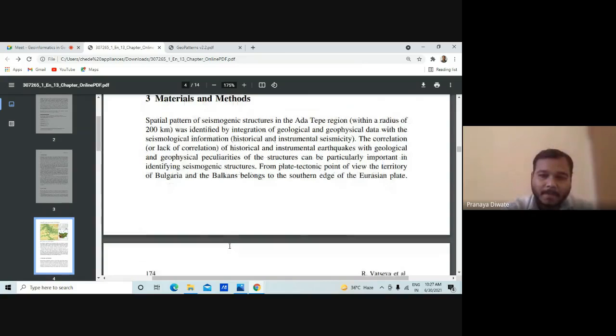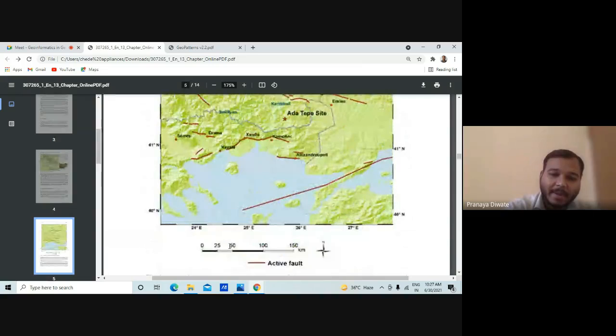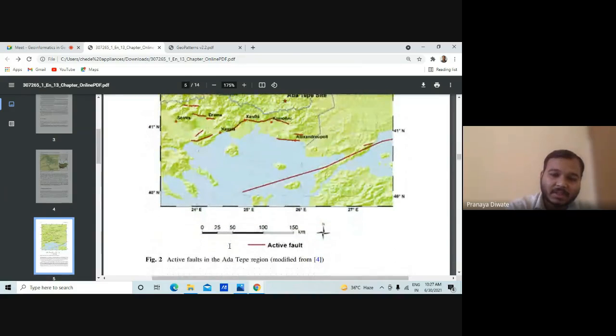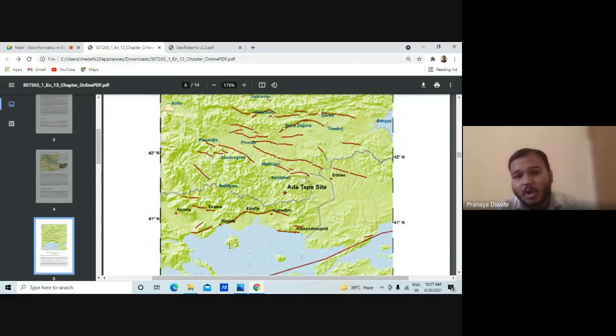So first, you need a lineament map or an active fault map of the region. You can get it from any research paper or from several data sets. In case of our Indian subcontinent data, you may get the lineament map from the Bhuvan website. From the Bhuvan portal, you can use those lineament geomorphology maps for the display.